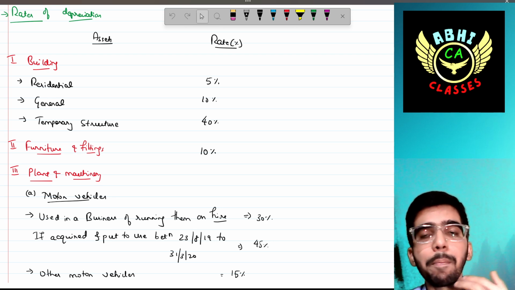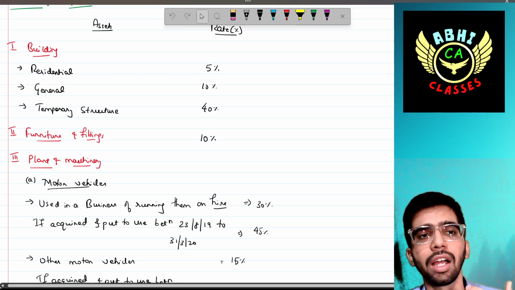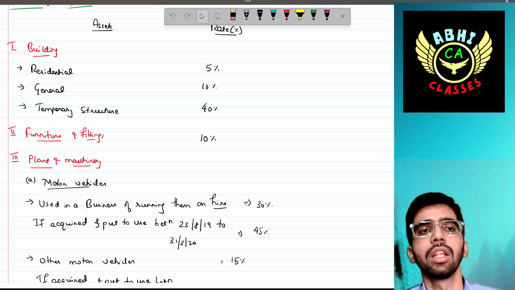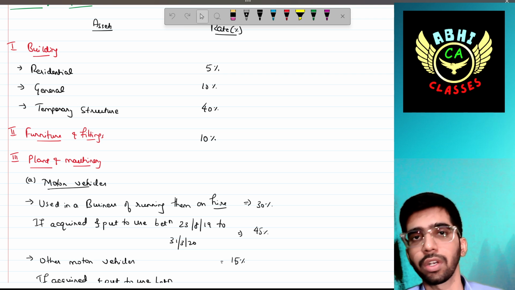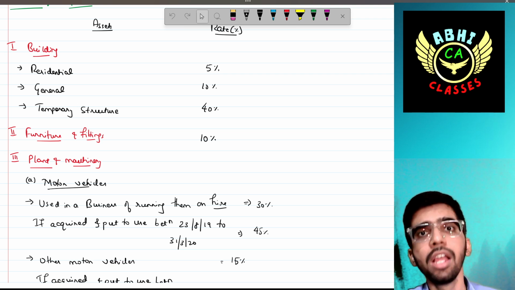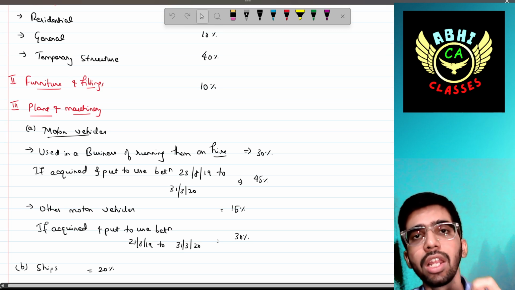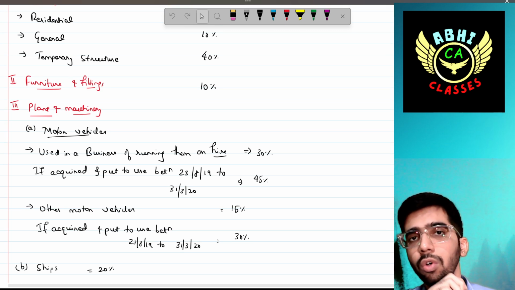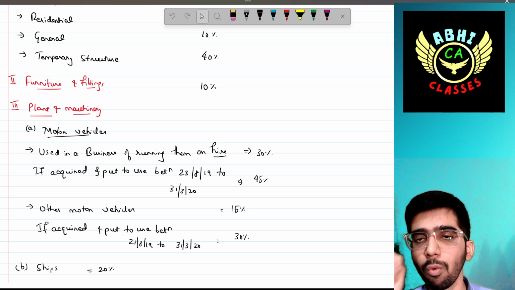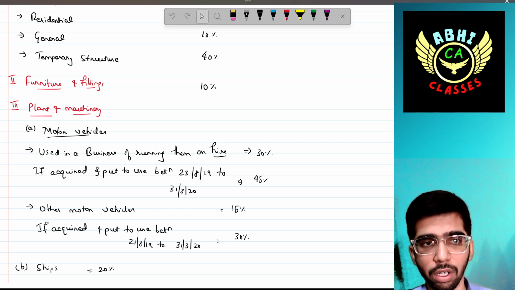Then the temporary structure. If the building is temporary in nature, not fully completed or fully constructed, then that is called a temporary structure, and for that 40% depreciation can be claimed. Then block 2, furniture and fittings. There is no further classification here. There is only one rate applicable, that is 10%.